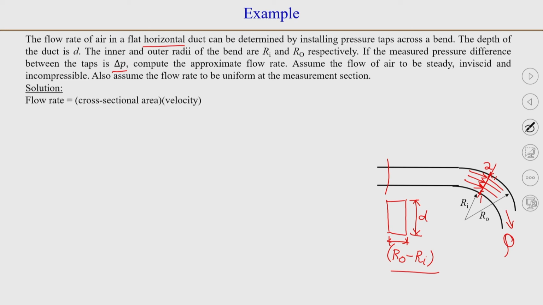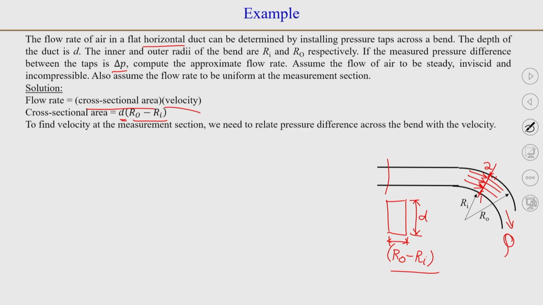Okay. So, first we need to find out the flow rate, which will be the cross sectional area multiplied by velocity, and we can see from this figure that it is a rectangular duct, so the cross sectional area will be a rectangle. So, it is d into r_o minus r_i, which is the area of the cross section. Now, we need to find the velocity.